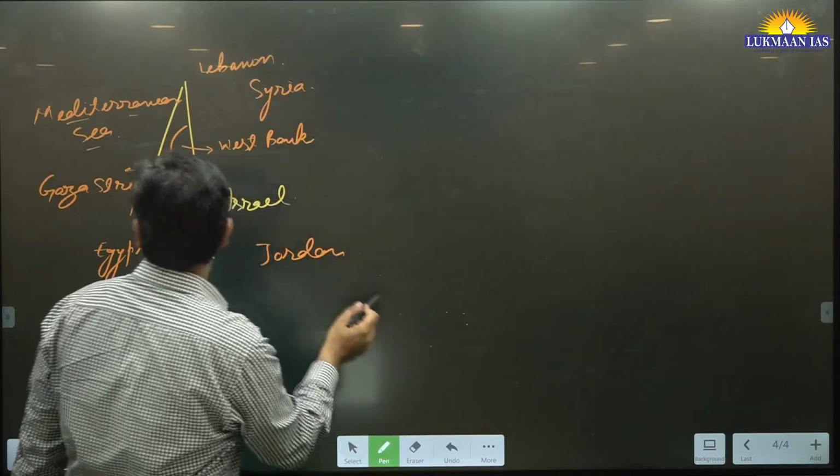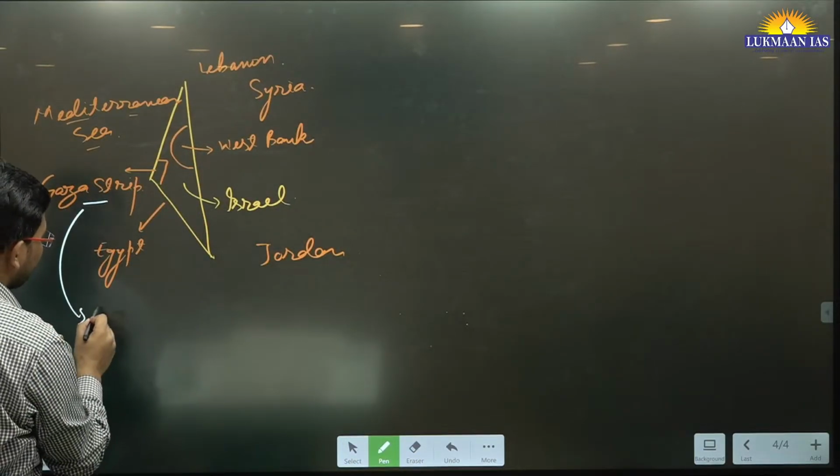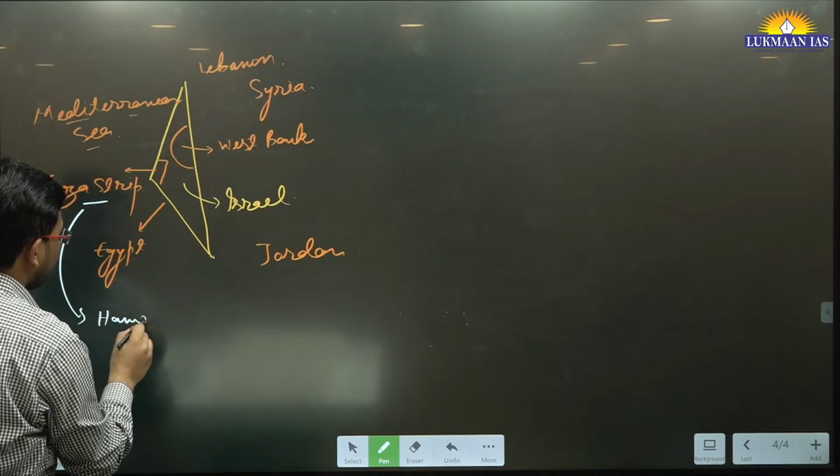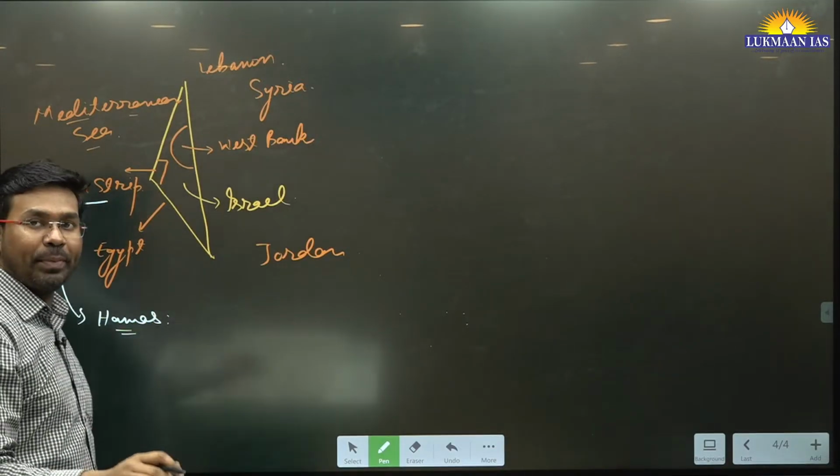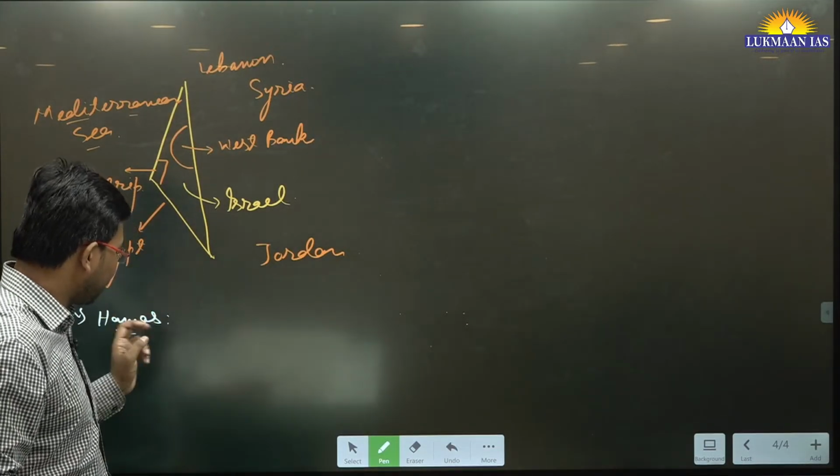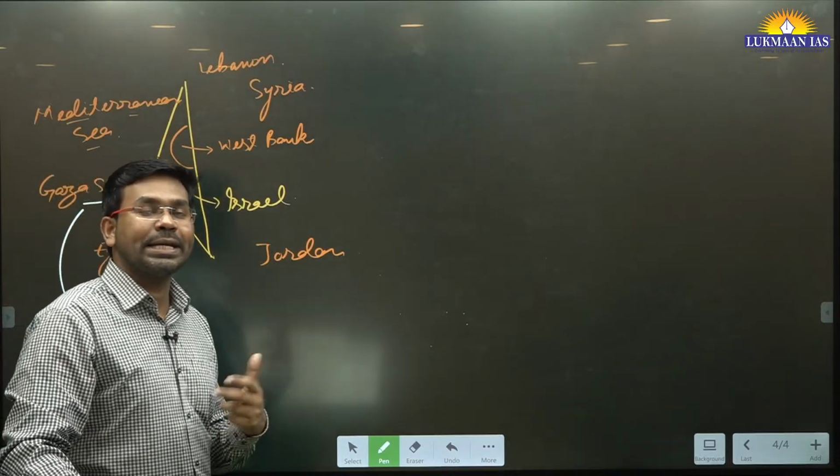From the Gaza Strip, there is a group which is Hamas. Hamas means Islamic Resistance Movement. But the thing is, Hamas is also an extremist group.